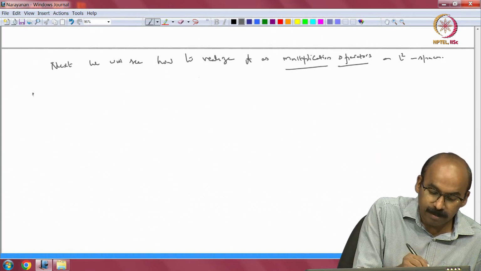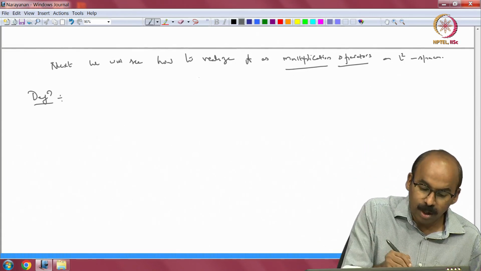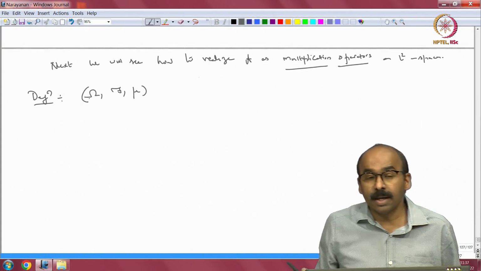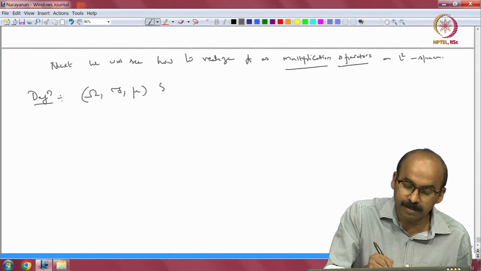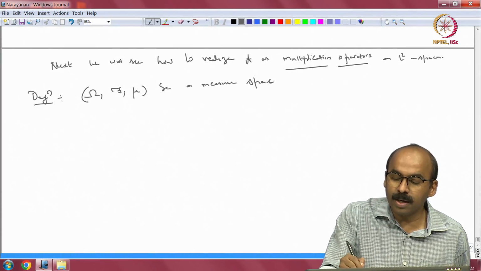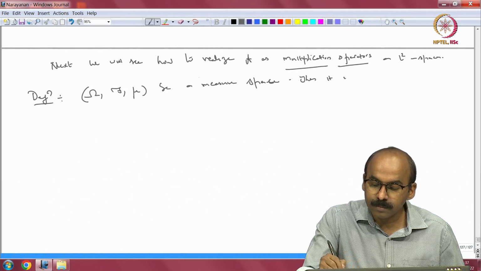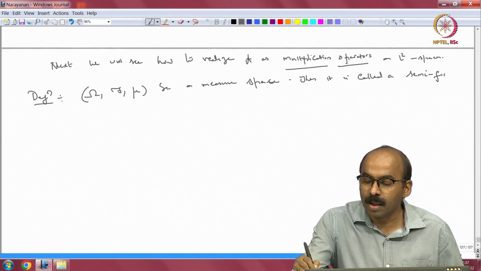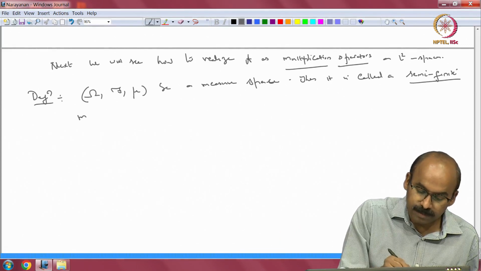So, let me use some definition here, because what sort of measure space we are getting is important. So, (omega, F, mu): omega is some set, F is a sigma algebra of subsets of omega, and mu is some measure, be a measure space. The mu here is a positive measure. Then it is called a semi-finite, not sigma finite, semi-finite measure space